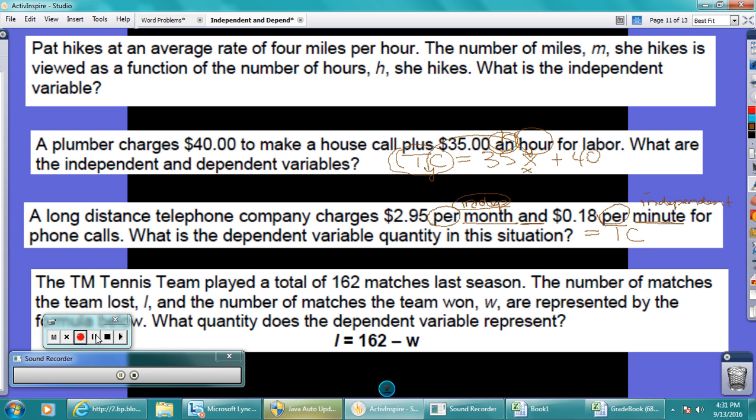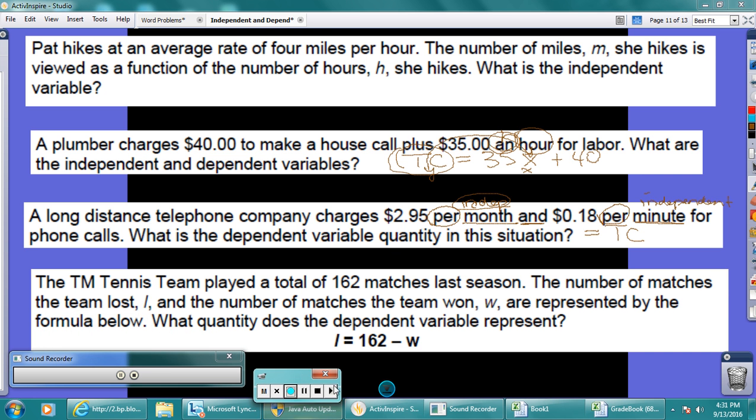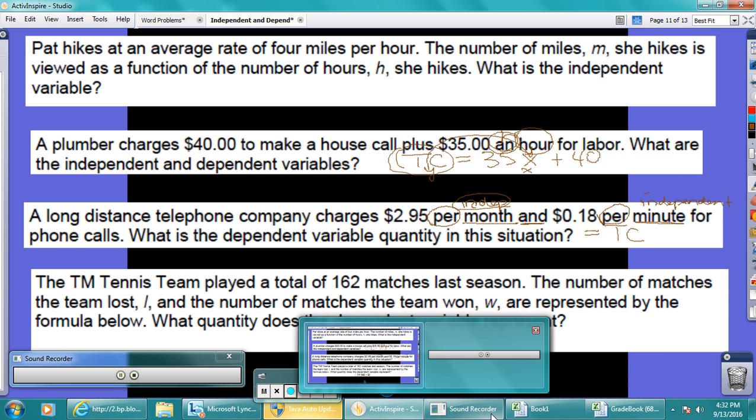Now, let's look at the last one. The last one is my favorite one, because whenever you have it already written in a formula, you don't even need to read the words. You already know what it is. Here we are, I equals 162 minus W. What happened up here? TC equals 35x plus 40. We said this was Y is dependent on X. So now we know I is dependent on W, right? So what is the variable?